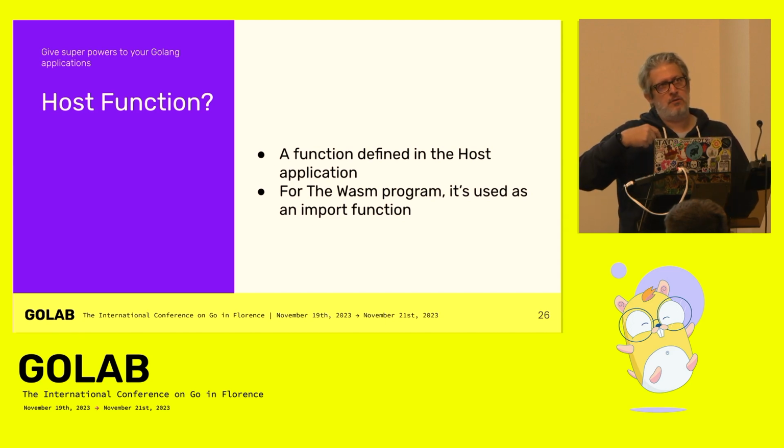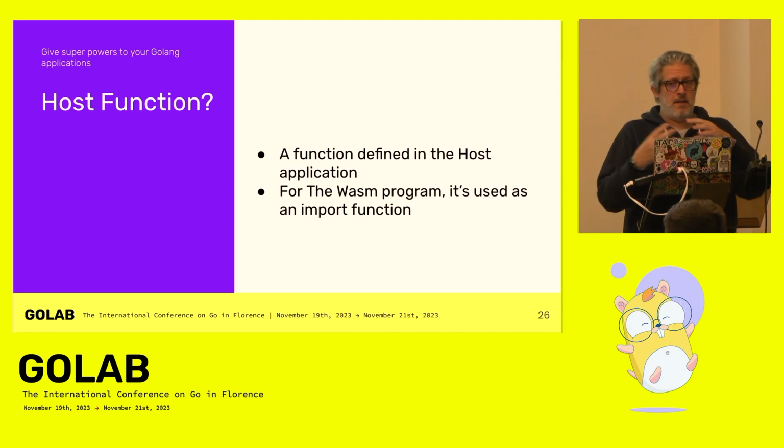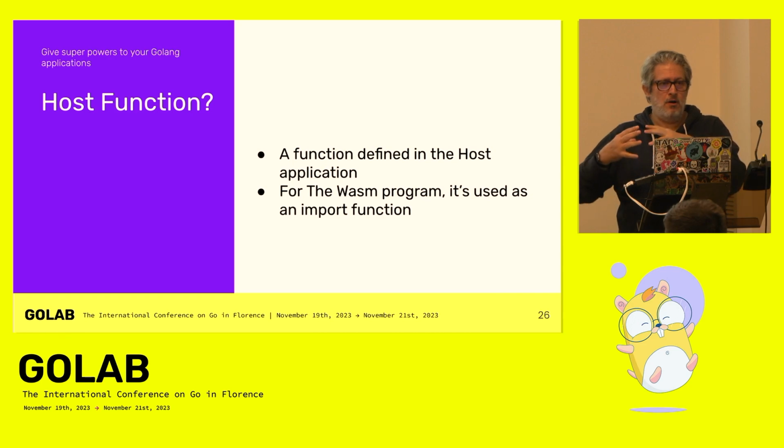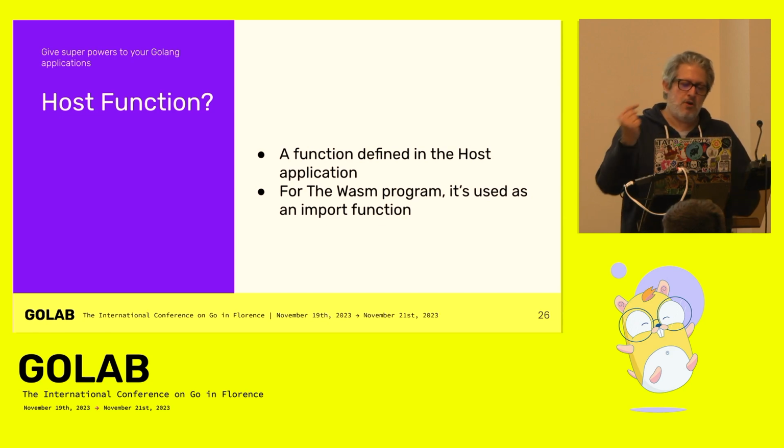But when the Wasm program uses the host function, it is executed by the host application and not by the Wasm program. So if the host application is slower than the Wasm program, your program will be slower. It's the case if you use Node.js, for example. If your Wasm program is in Rust and the host application is in Node.js, every time the Rust program calls the host function in Node.js, the speed will be slower.